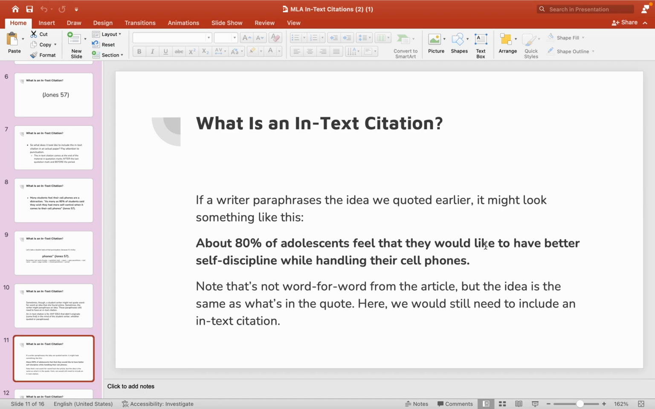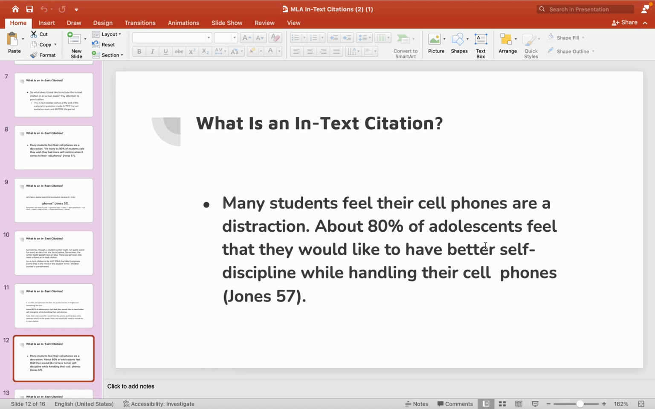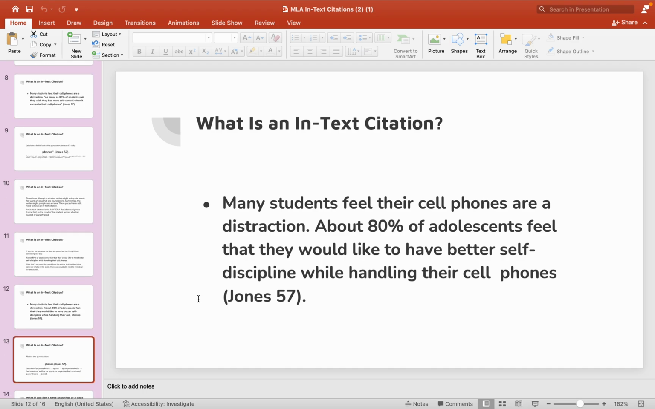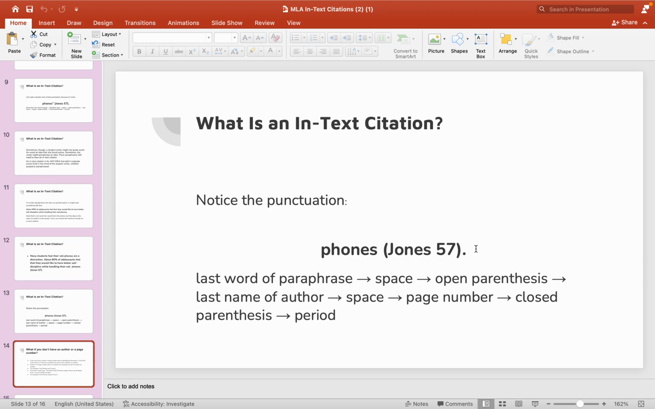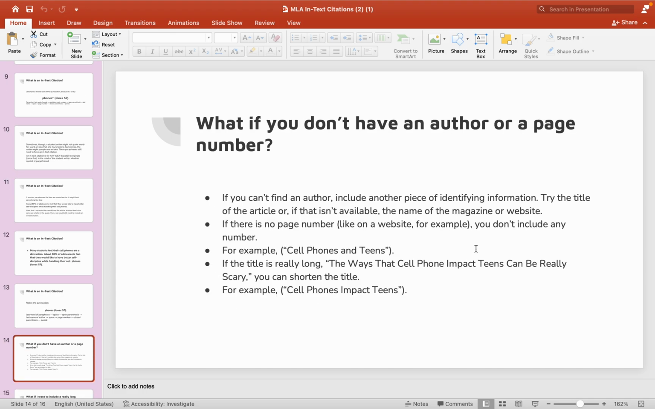So for example, if they were going to paraphrase our quote earlier, they might say about 80% of adolescents feel that they would like to have better self-discipline while handling their cell phones. That's a paraphrase. So here's how we would include an in-text citation. It's exactly the same except there are no quotation marks, but you still need that in-text citation to say where that idea came from first. So you notice the punctuation. It's the last word of the paraphrase, space, open parenthesis, last name of the author, space, page number, close parenthesis, period.